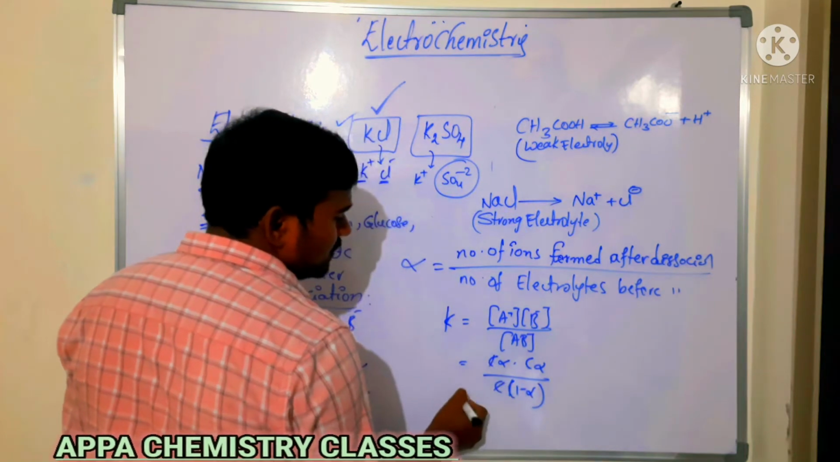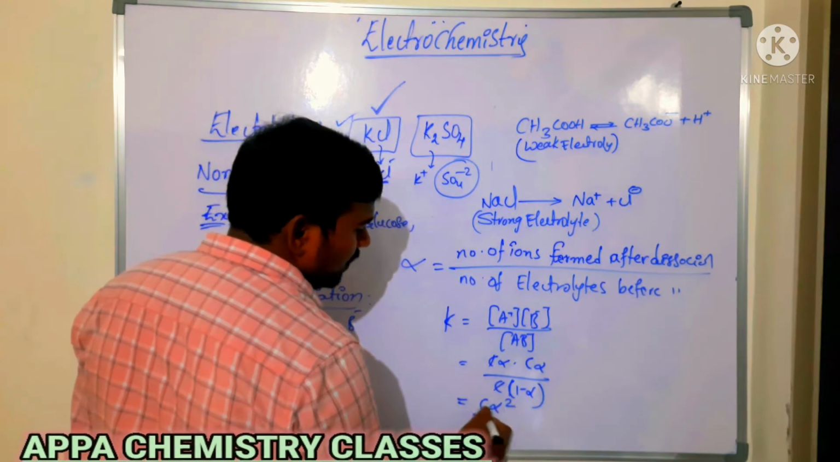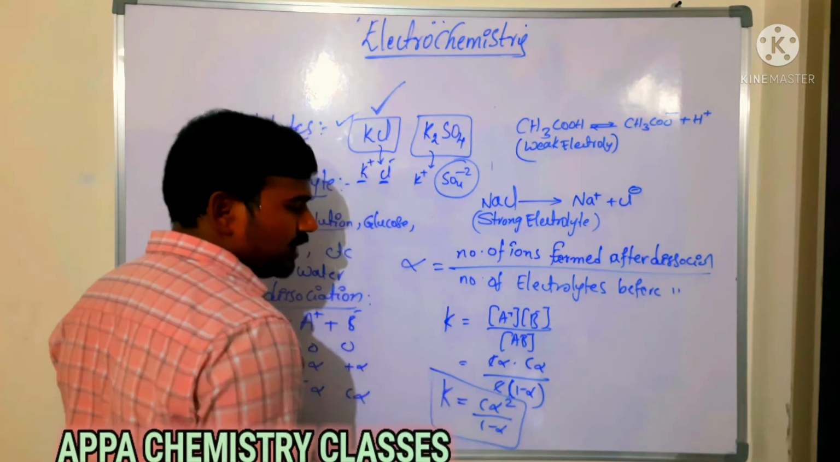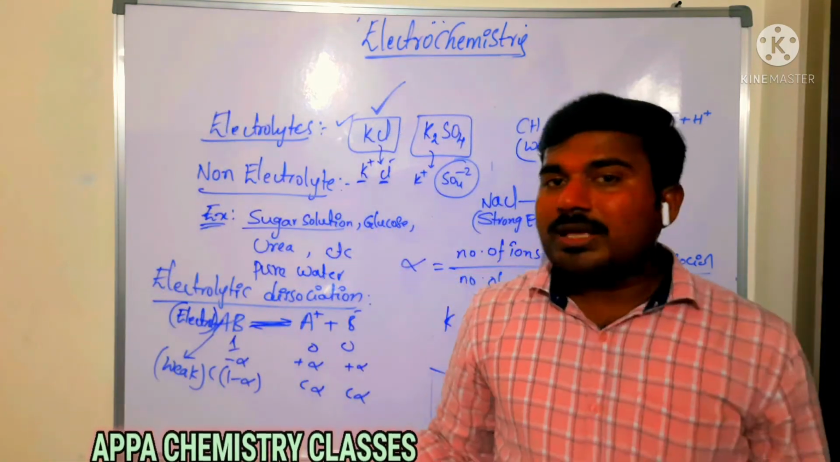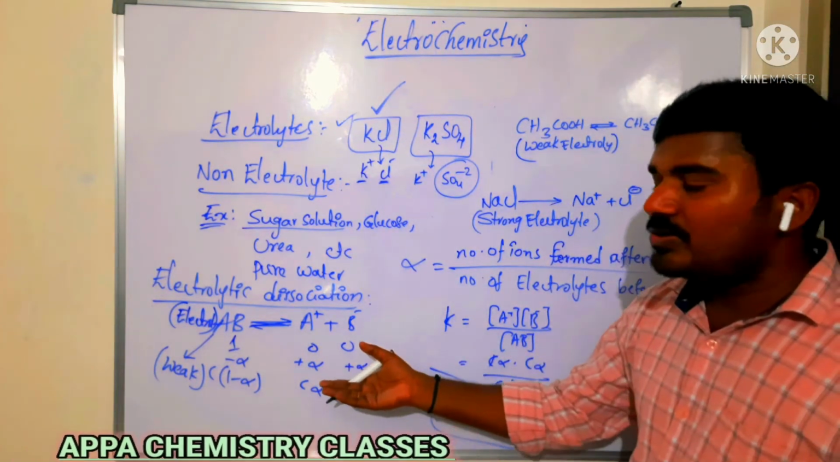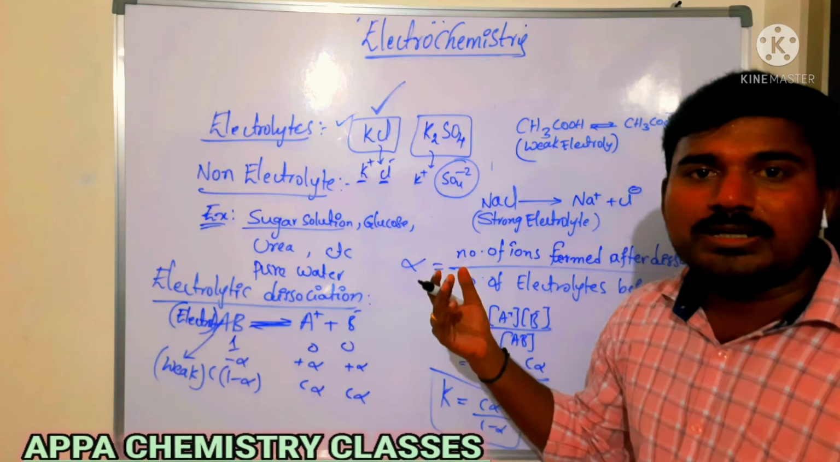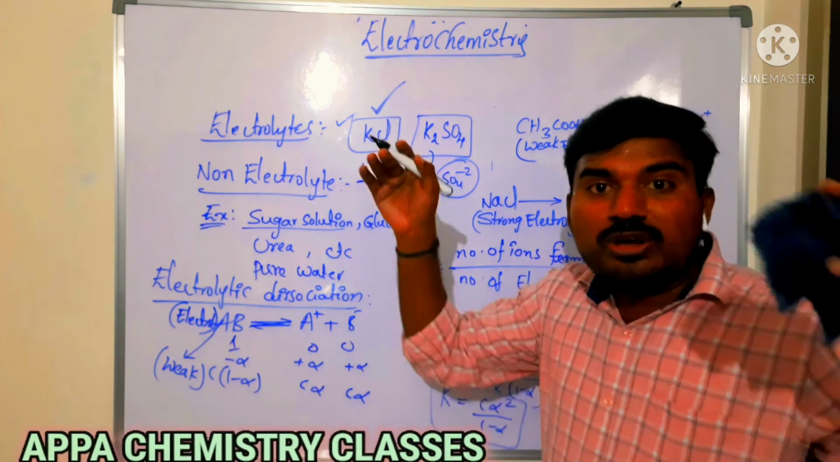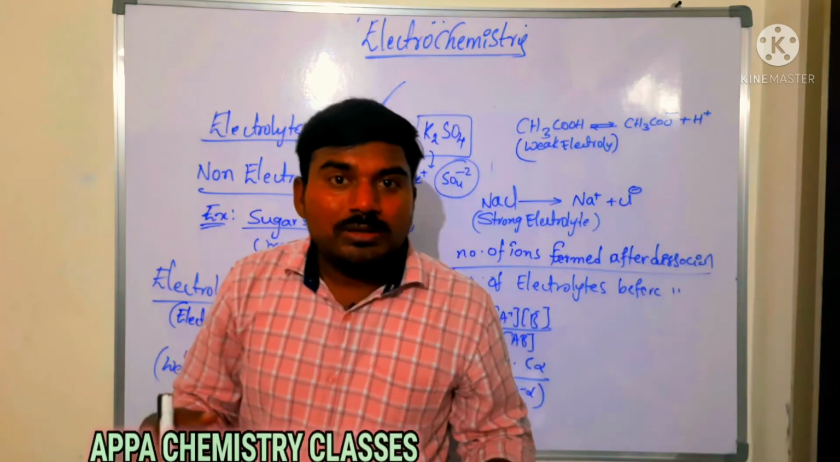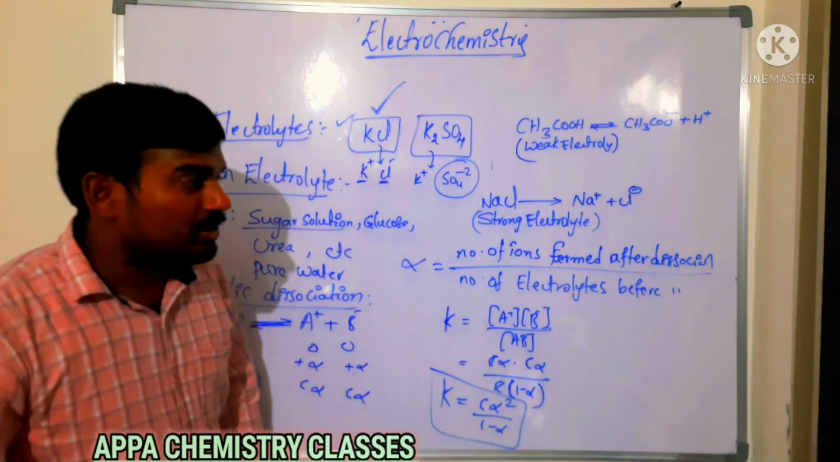So C and C get cancelled, then we have C alpha square by 1 minus alpha. So it is the dissociation constant of a weak electrolyte. Now here, as the concentration decreases, then what happens? The degree of dissociation of a weak electrolyte increases. Means by addition of more quantity of water, the degree of dissociation will increase.